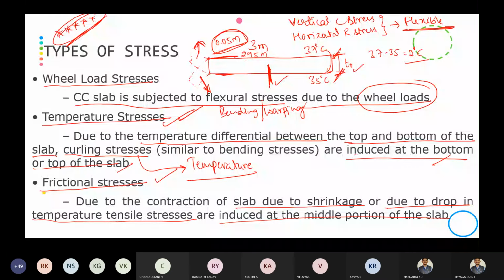Is it clear? Kindly respond. You can unmute yourself and answer. Is it clear? Kindly respond. Types of stresses in cement concrete pavements. Kindly respond. You can unmute yourself and answer. Yes, sir.